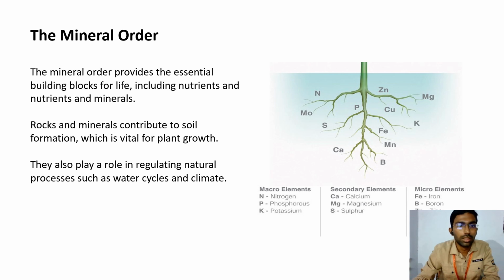The mineral order. The mineral order provides the essential building blocks for life, including nutrition and minerals. Rocks and minerals contribute to soil formation, which is vital for plant growth. They also play a role in regulating natural processes such as water cycles and climates. And here are some elements. Macro elements are nitrogen, phosphorus, and potassium. Secondary elements are calcium, magnesium, and sulfur. Micro elements are iron and boron.